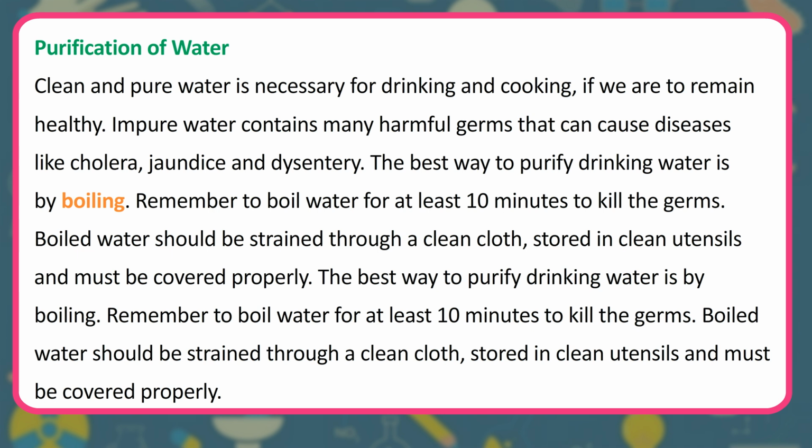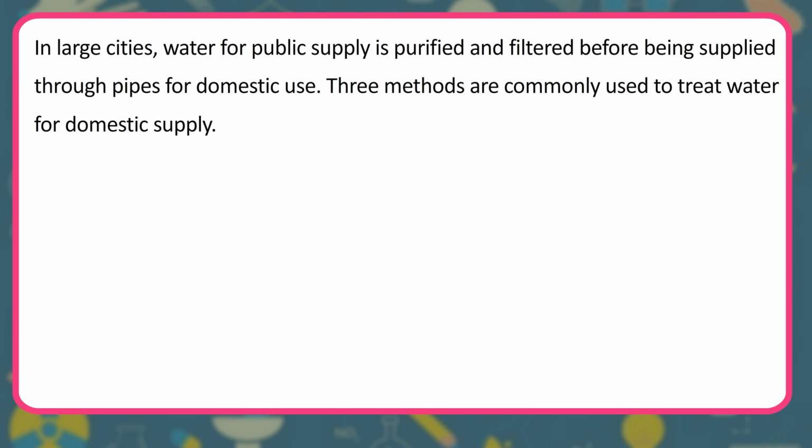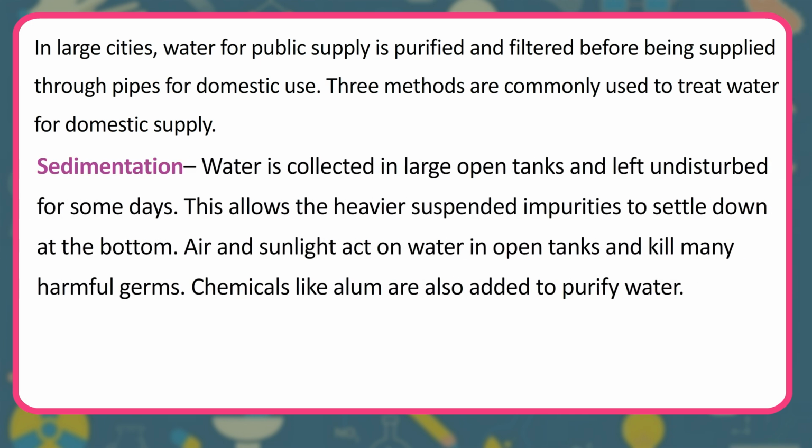Boiled water should be strained through a clean cloth, stored in clean utensils and must be covered properly. In large cities, water for public supply is purified and filtered before being supplied through pipes for domestic use. Three methods are commonly used to treat water for domestic supply.